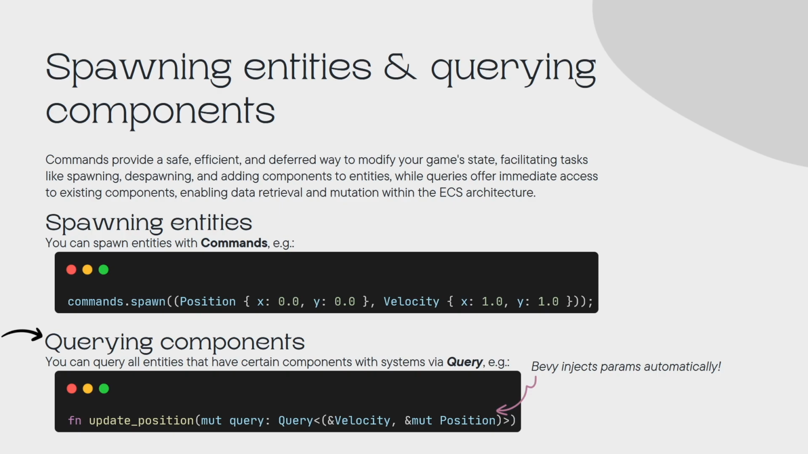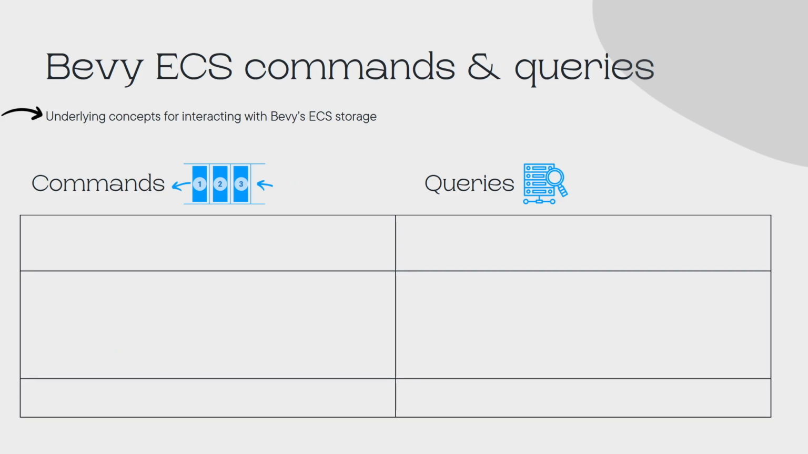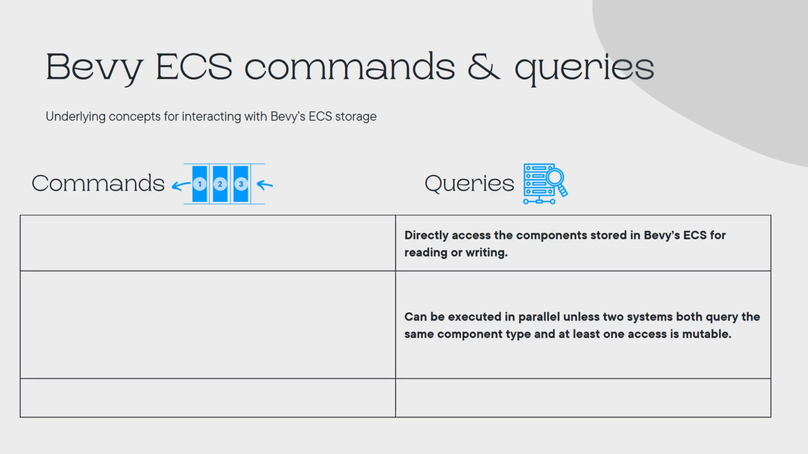Before we move on, let's better understand why Bevy includes two different abstractions for interacting with entities and components. Critically, since queries only interact with the components and not the underlying entity hierarchy, they can be executed in parallel unless two systems both query the same component type and at least one access is mutable. In other words, if you have multiple read-only queries, for example, multiple systems that want to read position but not modify it, they can all execute in parallel.